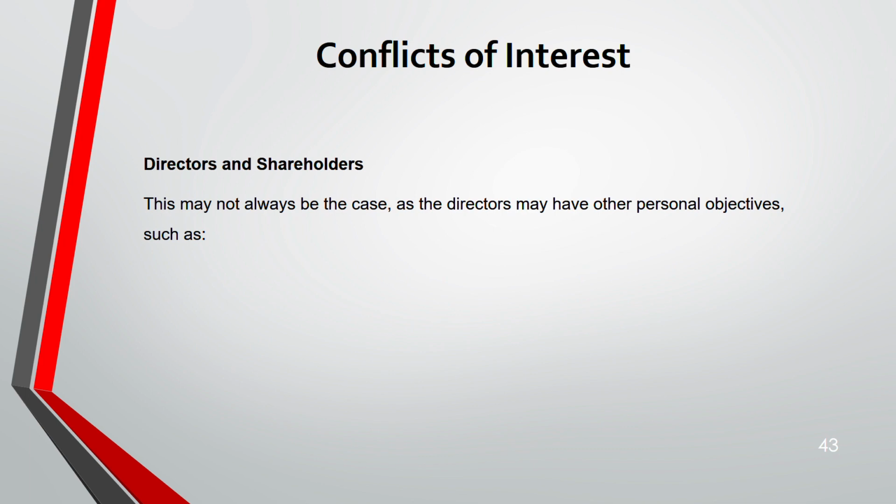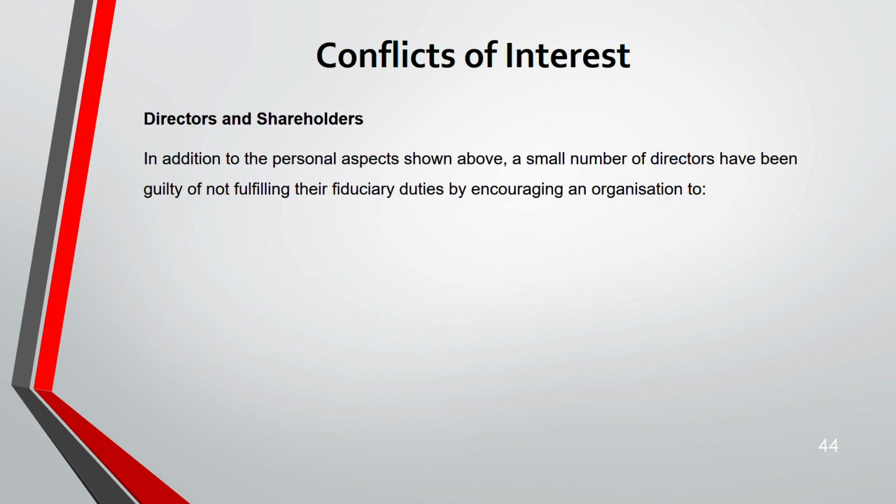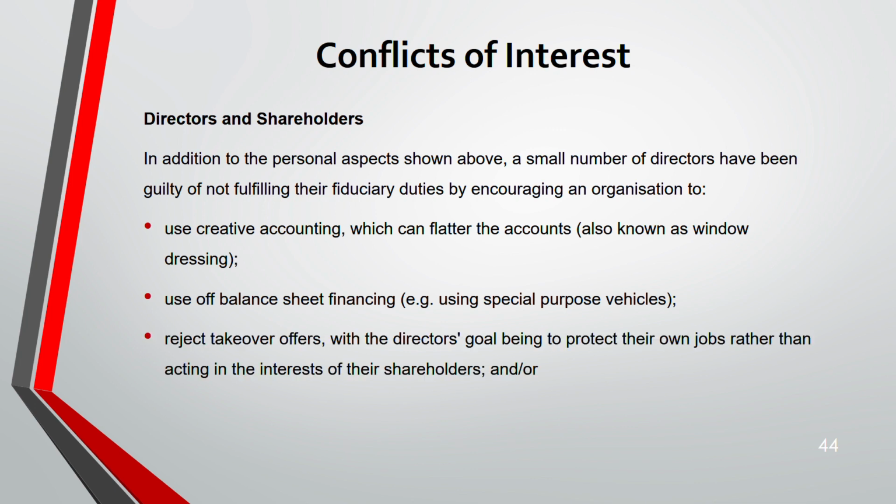Directors have other personal objectives, such as wanting to increase their personal remuneration level. They might want to maximize their bonus. They want to build an empire or they want to secure their job. Because of those reasons, there are some decisions which they don't take that are not the best decision for the company. Maybe for them it is good, but not for the company. For example, they use creative accounting because they want to show the accounts in a better position so that they can get their bonus or remuneration. Next, they might use off balance sheet financing using special purpose vehicles. Then they might reject some takeover which might be good for the company, because they want to secure their job.